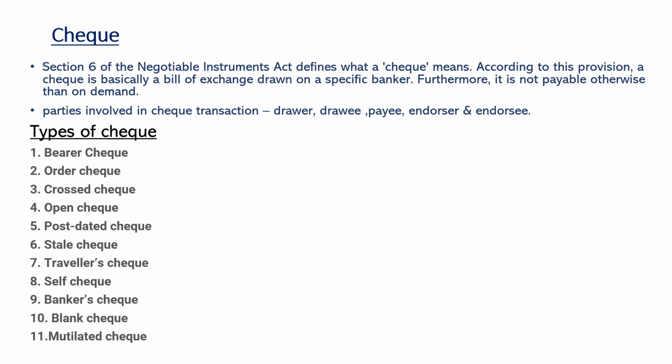Next is stale cheque. In general, a cheque is valid only for a period of 3 months from the date it was issued. So any cheque which crosses the validity of 3 months is said to be a stale cheque. Say for example, if a cheque issue date is 1st May 2021 but it is presented in clearing on 1st November 2021, it cannot be processed and it will be returned as a stale cheque.